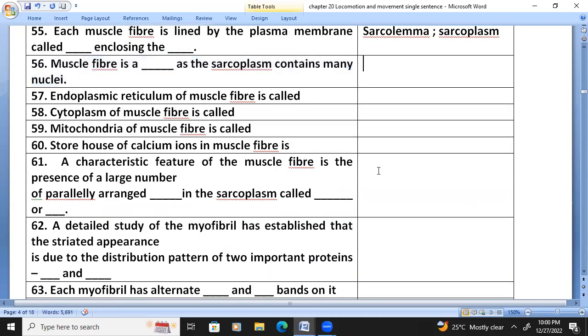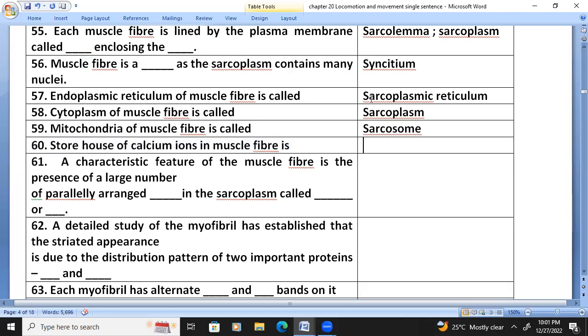Muscle fiber is a syncytium, as the sarcoplasm contains many nuclei. The endoplasmic reticulum of muscle fiber is called sarcoplasmic reticulum. The cytoplasm of muscle fiber is called sarcoplasm. The mitochondria of muscle fiber are called sarcosomes.